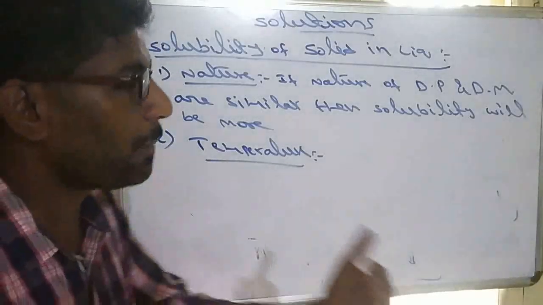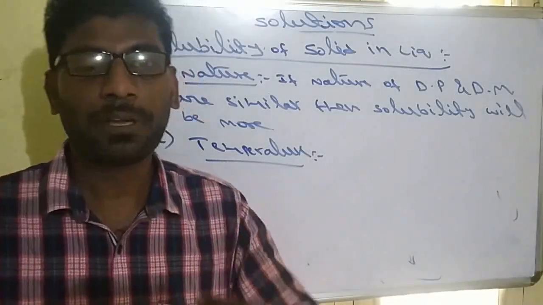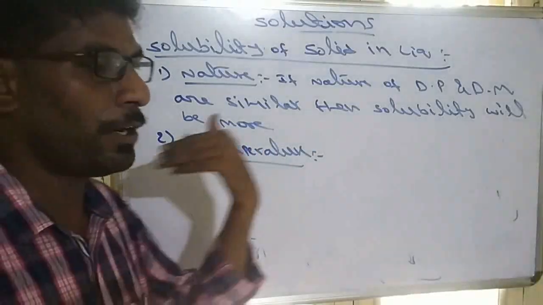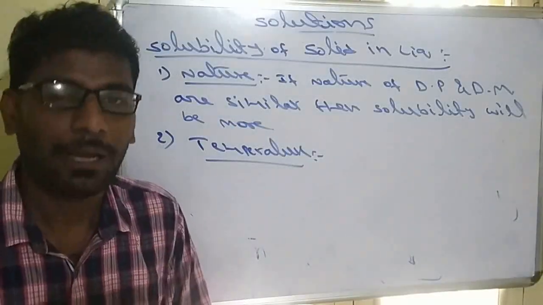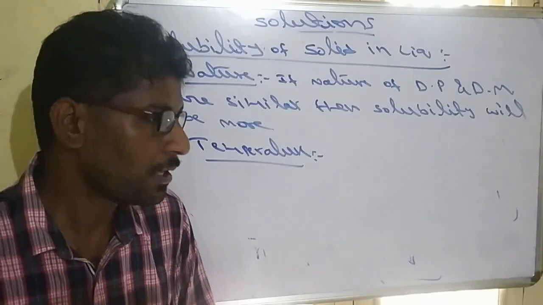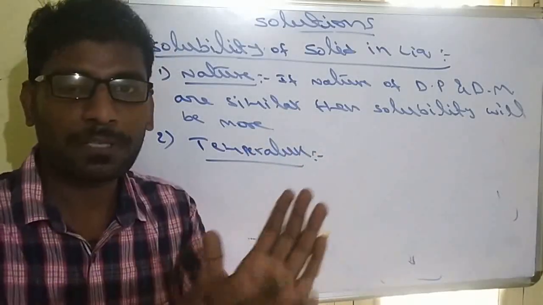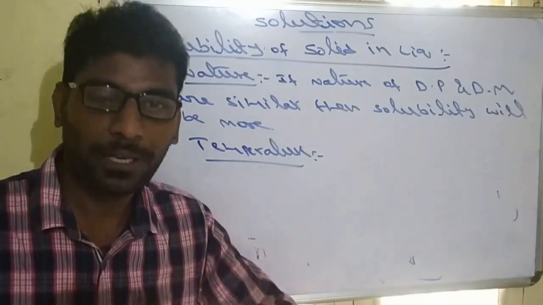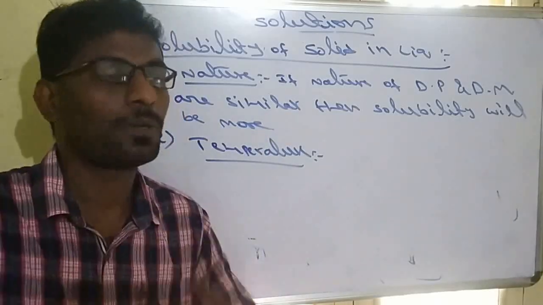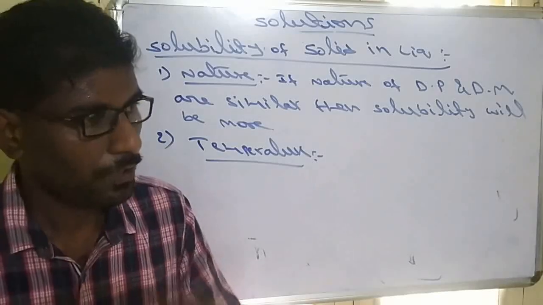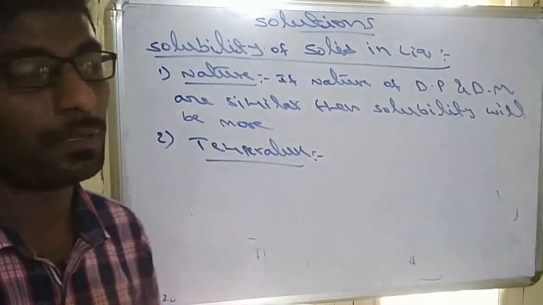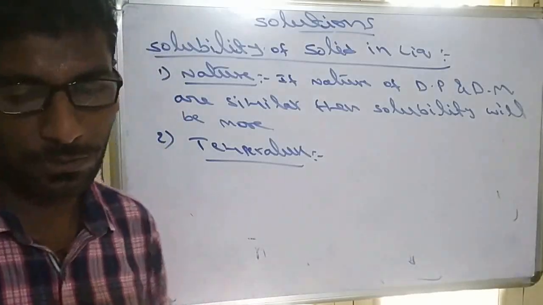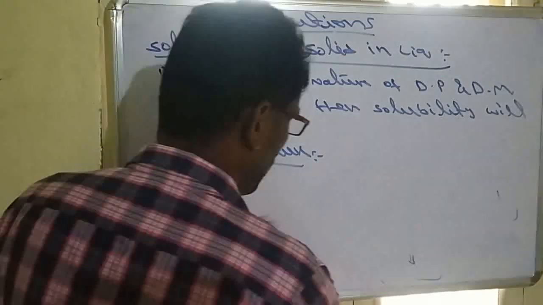According to Le Chatelier's principle, exothermic reactions are favorable at low temperature, whereas endothermic reactions are favorable at high temperature. That means if the dissolution process is exo, then we have to decrease the temperature. At low temperature, solubility will be higher. If the process is endothermic, at high temperature solubility will be higher. So it depends on the nature of the reaction.